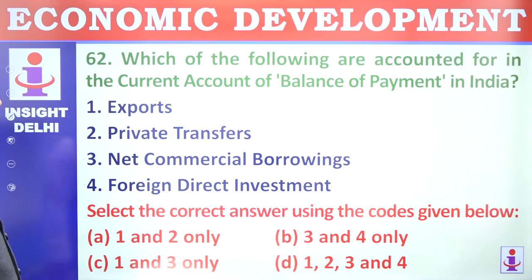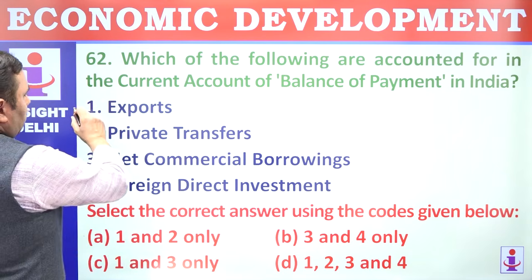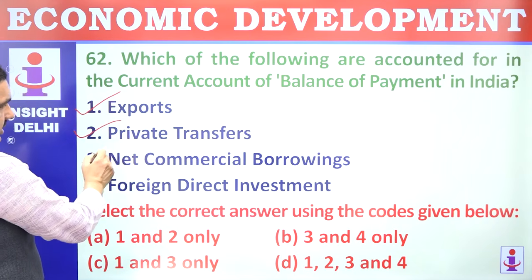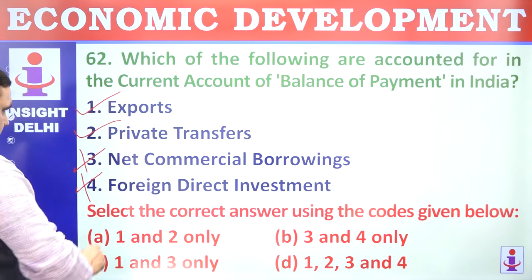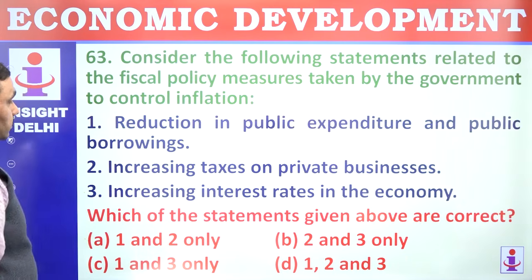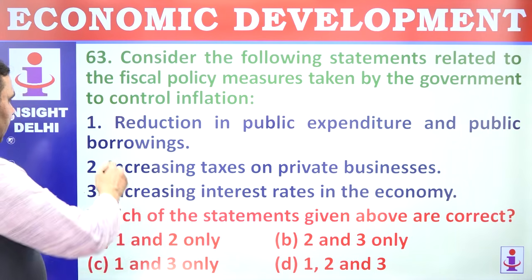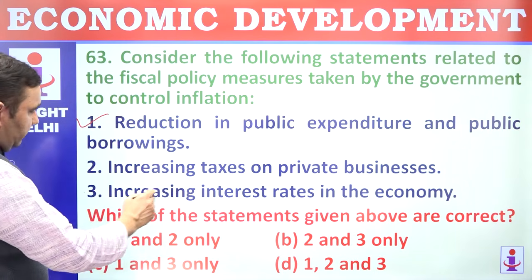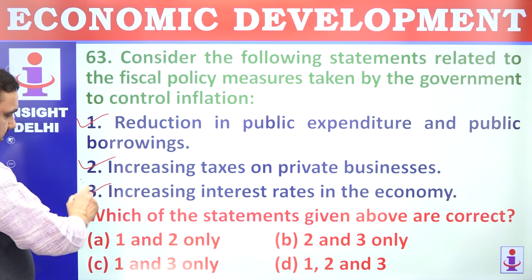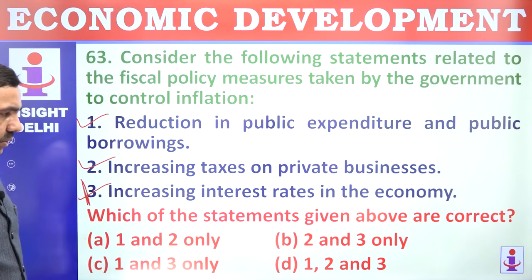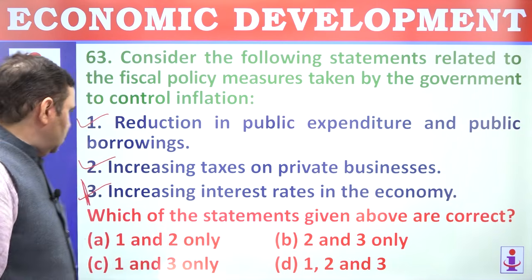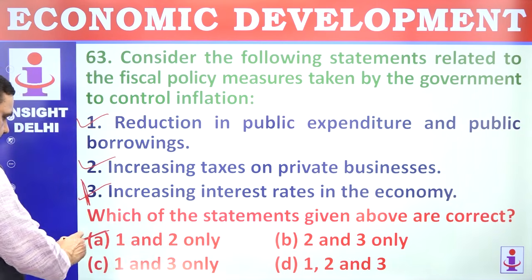62. Which of the following are accounted for in current account or balance? Current account means goods and services and remittances. Exports, private transfer, remittances, not borrowing, not FDI. 1 and 2. 63. Consider following statements related to fiscal policy measures taken by government. Reduction in public expenditure, that is fiscal policy. Increase in taxes, fiscal policy. Interest rate is monetary policy controlled by RBI, not by government directly. So 1 and 2, not 3.